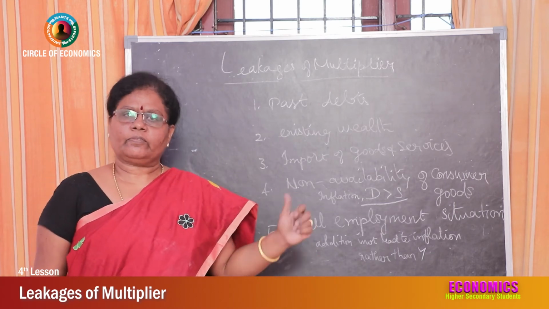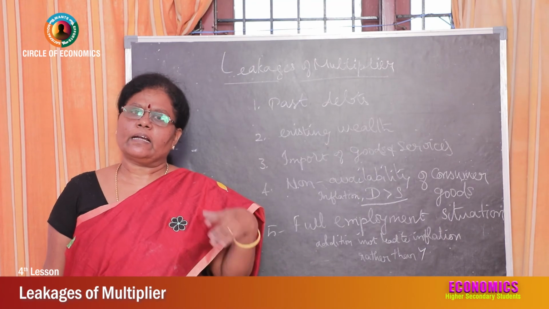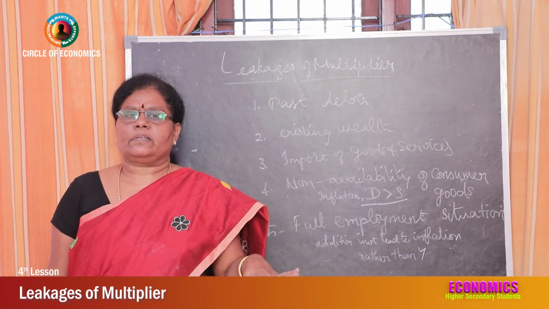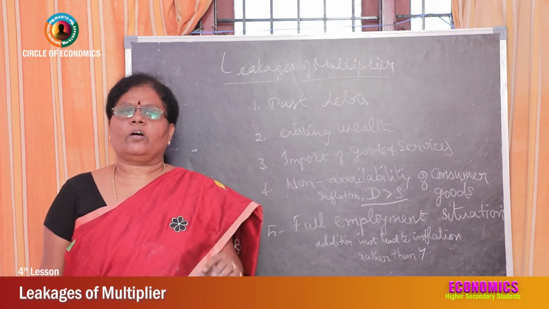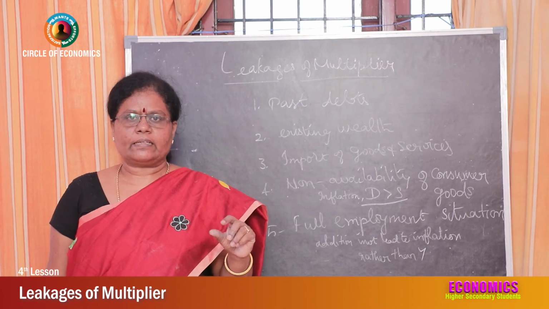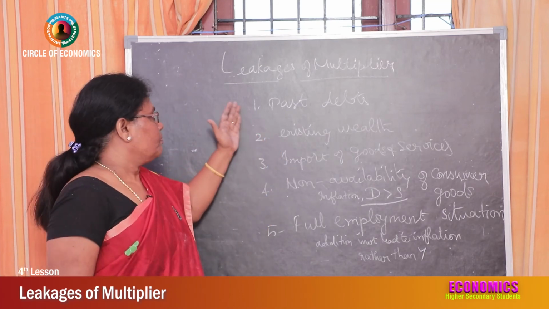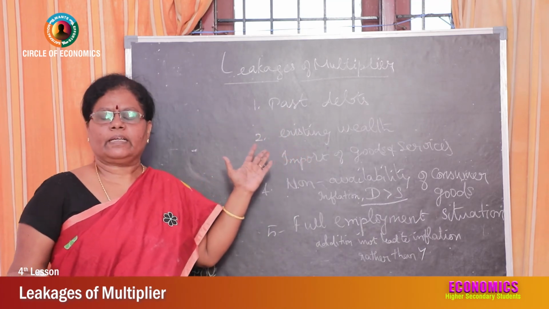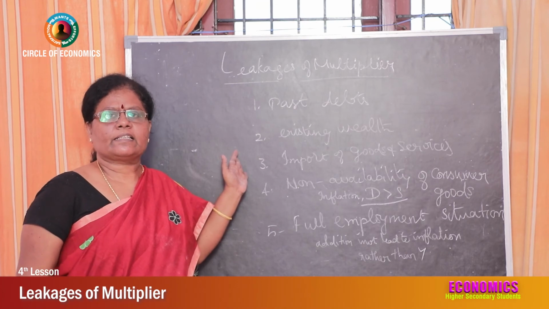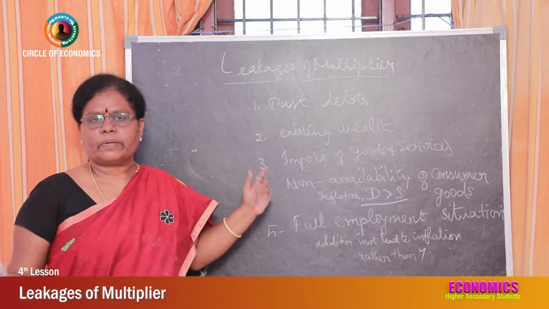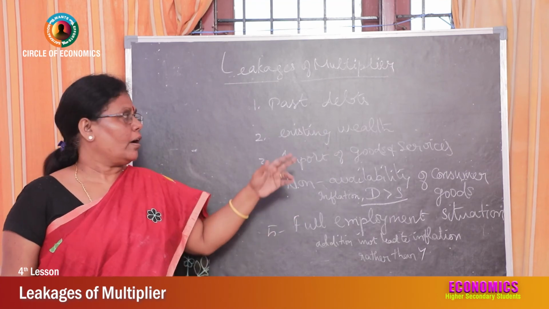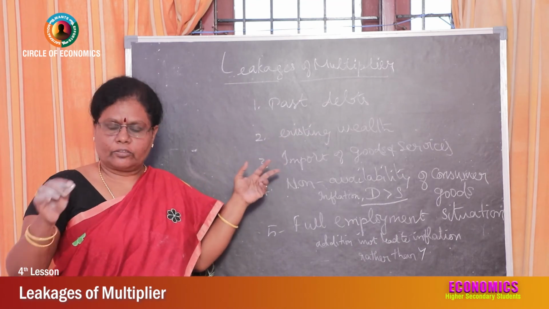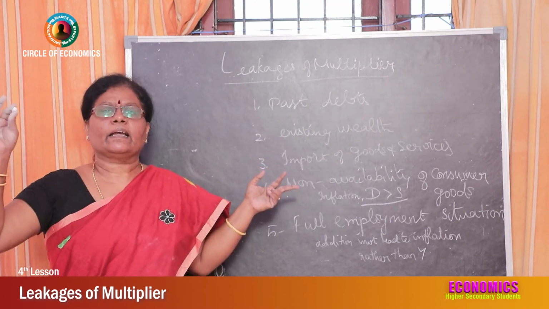Now, what happens if the income of the people increases and they don't spend on consumption expenditure directly? They spend the money for some other purposes. That is called leakage in the multiplier. The first one is that people want to close their past debt. When they get an increase in income, that income is not spent on consumption expenditure but on payment of past debt. Then it will not enter into the consumption expenditure to increase the income further.